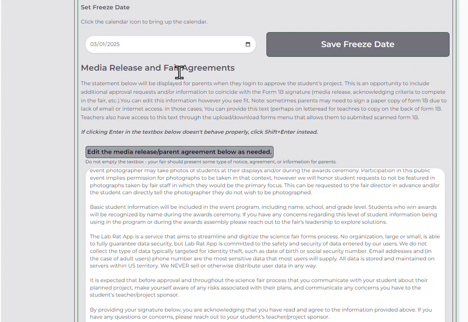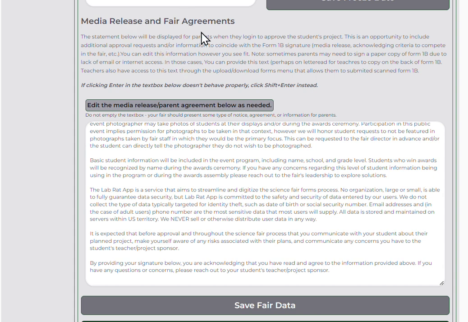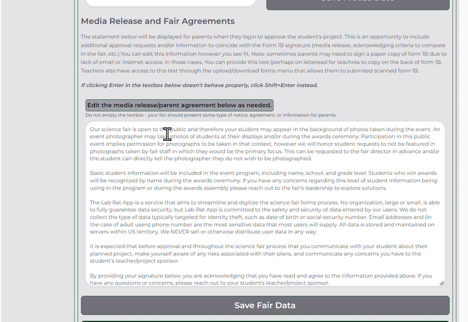Next, I'm looking at media release and fair agreements. This would be when a parent logs in to do their approval. They're going to get a screen that gives them some information. There's some default text, but you can change that however you want.